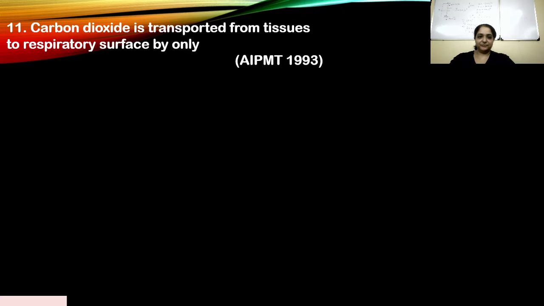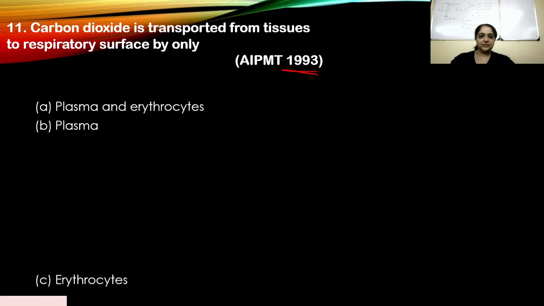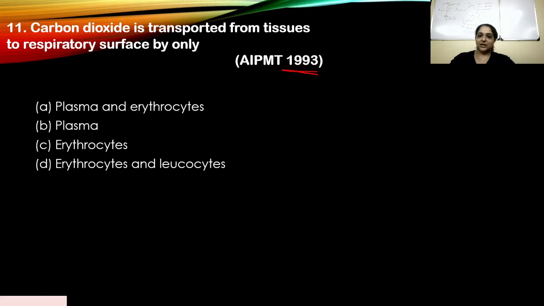Question number 11. Carbon dioxide is transported from tissues to the respiratory surface by only, and this appeared in 1993. Okay, let's look at our options. Okay, so again pause the video and write down your answer. Come back to this. A. Plasma and erythrocytes. Yes, carbon dioxide is transported from tissues to respiratory surface by only plasma and erythrocytes. Option B plasma, option C erythrocytes, D erythrocytes and leukocytes, which is incorrect. So your answer should have been A.